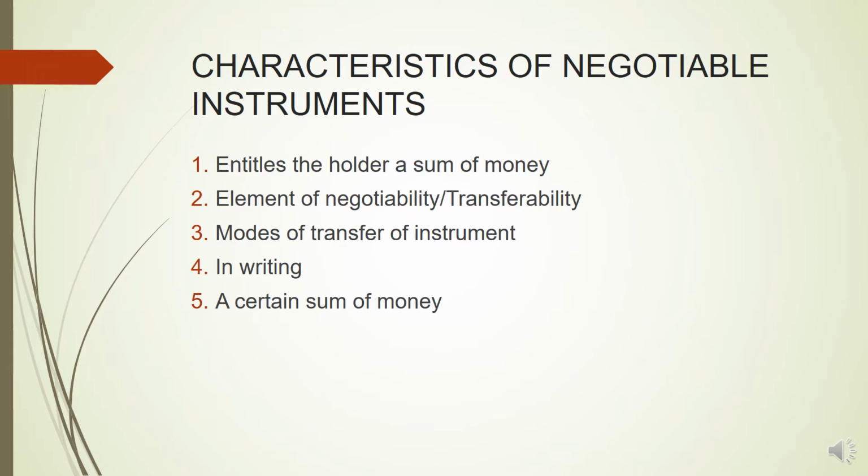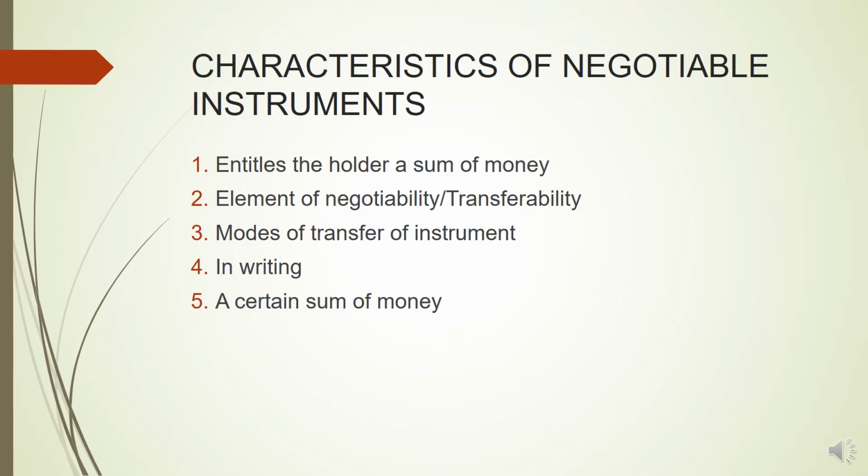So a negotiable instrument is a document which represents the receipt of a particular amount of money on a particular date. Second characteristic is the element of negotiability or transferability. As I've told you in the beginning of the slides, by negotiable we mean transferable. So a negotiable instrument is that which can be transferred from one person to another person. Negotiability is the right of freely transferring the ownership of that instrument from one person to another person.